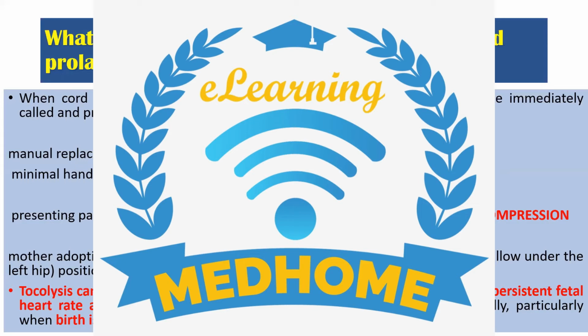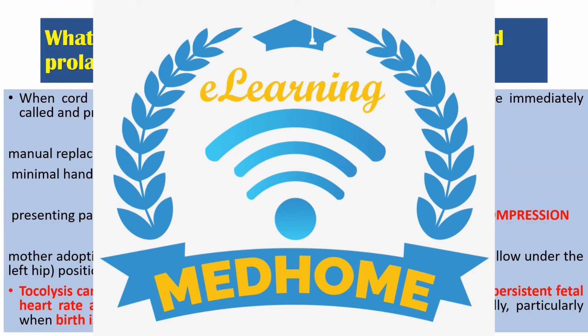The cord should not be manipulated over the presenting part, but it can be put within the vagina. So above the presenting part we should not attempt to put it, but within the vagina we can replace it.